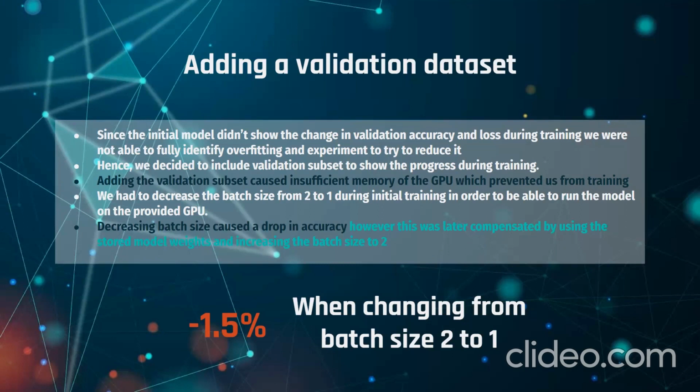Firstly, when we tried to include this, it caused us a problem when generating initial materials and weights that the model uses, for example, the mask CNN weights and things like this. So we had to decrease the batch size from 2 to 1, which made us see how changing the batch size affected the accuracy of our model, and we found out that it decreased it by 1.5%. But we were able to compensate for this because after the model generated the files that it needed, we were then able to increase the batch size to 2 and train future models with the batch size of 2 and the validation dataset included.